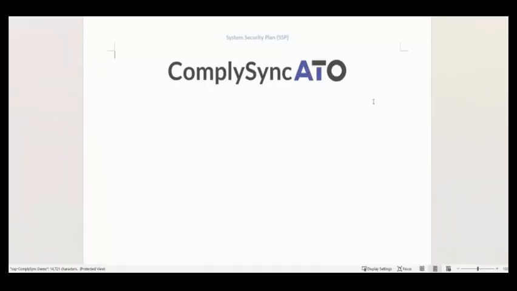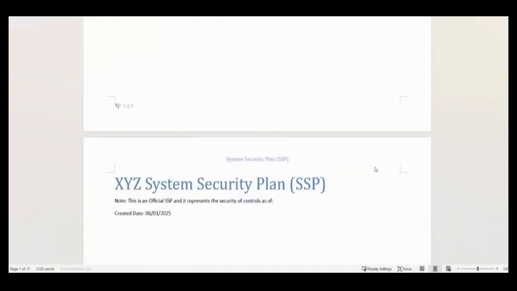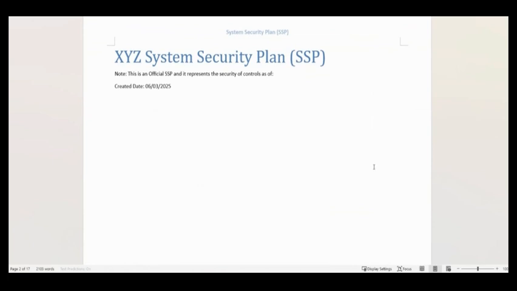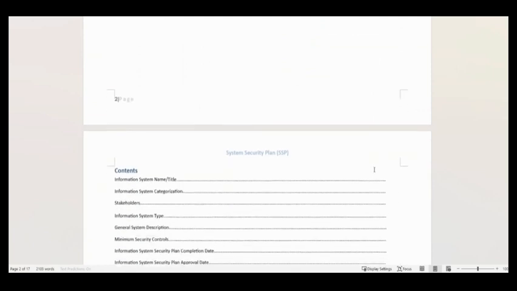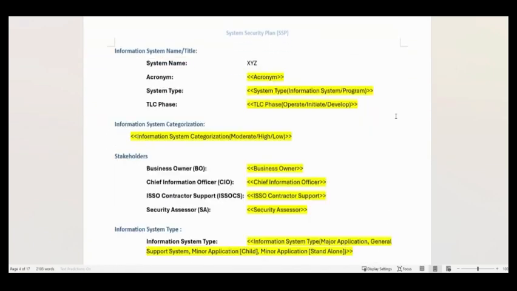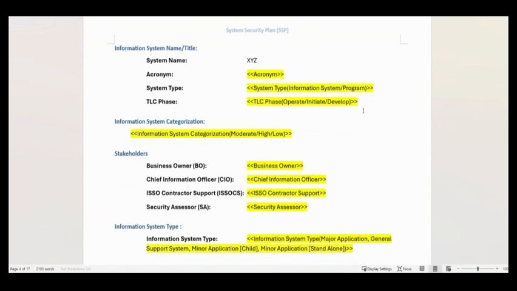So opening our ComplySync ATO template, we have our SSP. And as we scroll down, we show it's the XYZ system security plan for whatever system you're working on, whatever organization needs this. It shows the date created, and it has your table of contents. And so here we have the information system name, title, acronym, system phase, your stakeholders, your information system type. So a lot of this information will then be taken from the information system and the information that we've already filled out on the ComplySync ATO and on the portal.